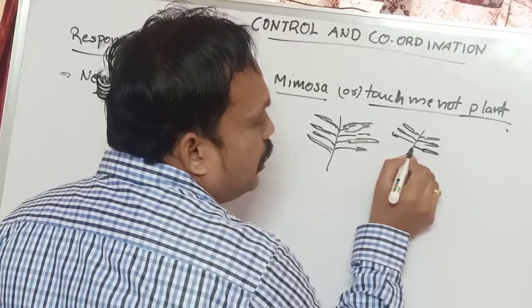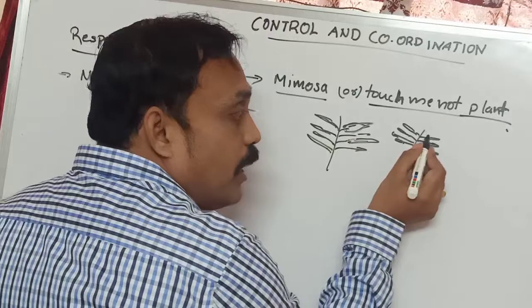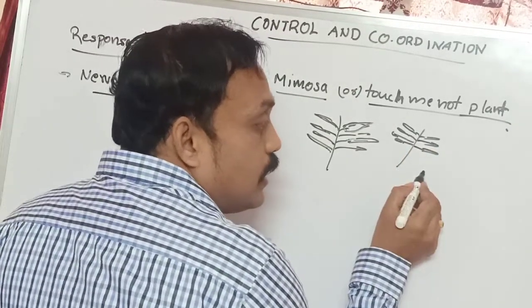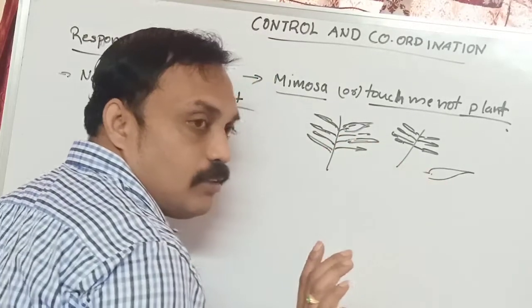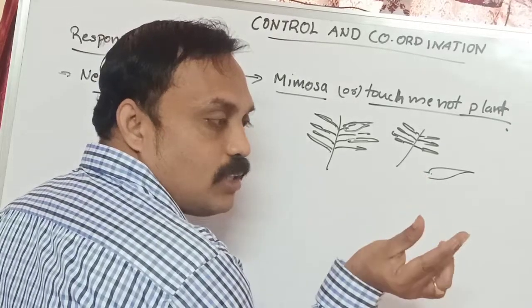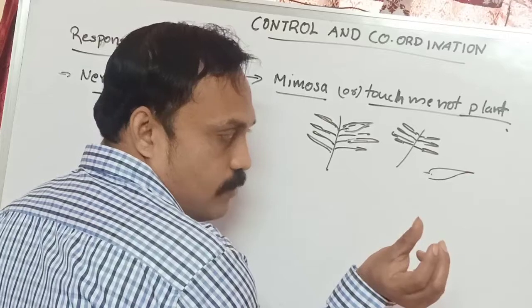When we touch that leaf, automatically the leaf folds. First of all, the leaf is large, swollen, large in size. Why?